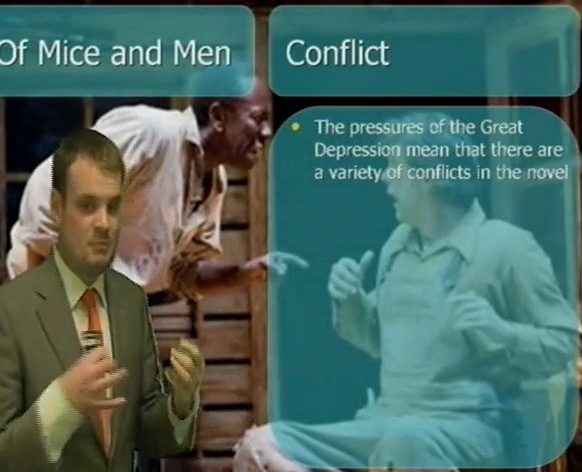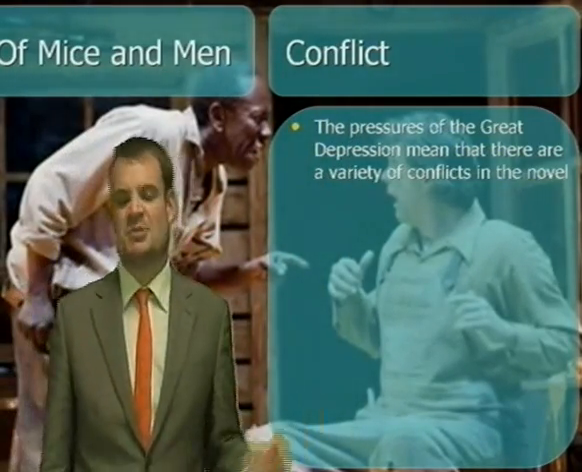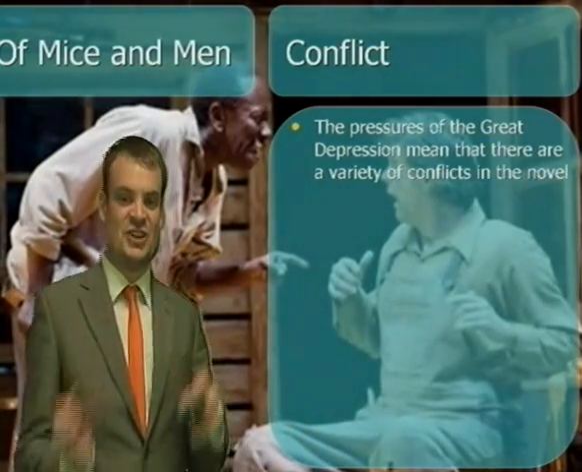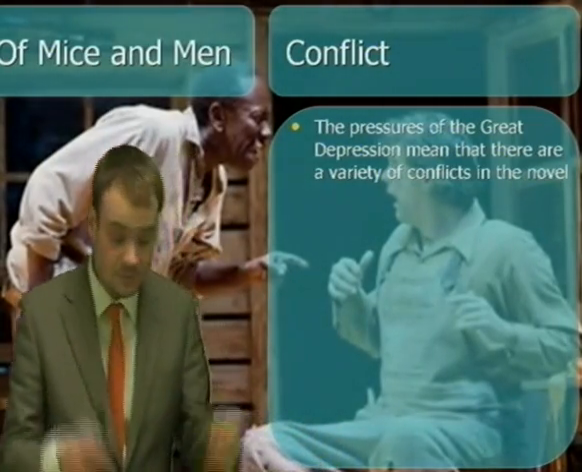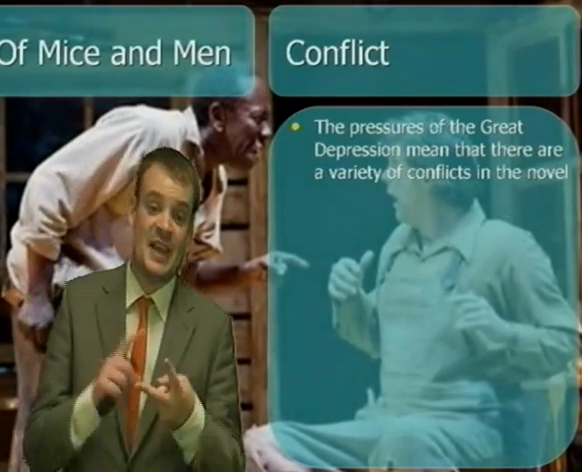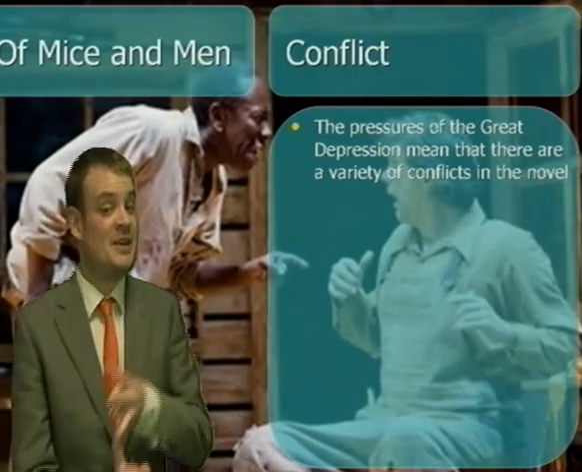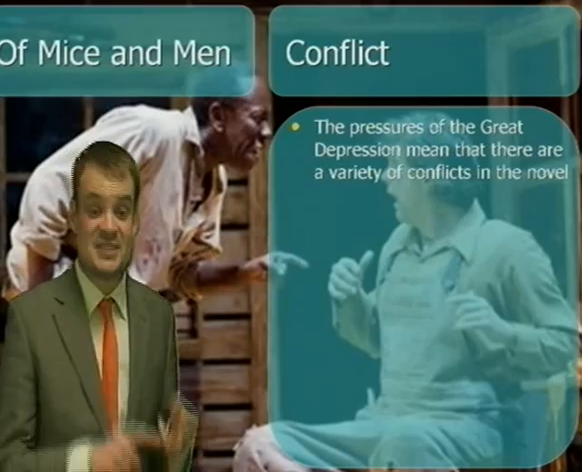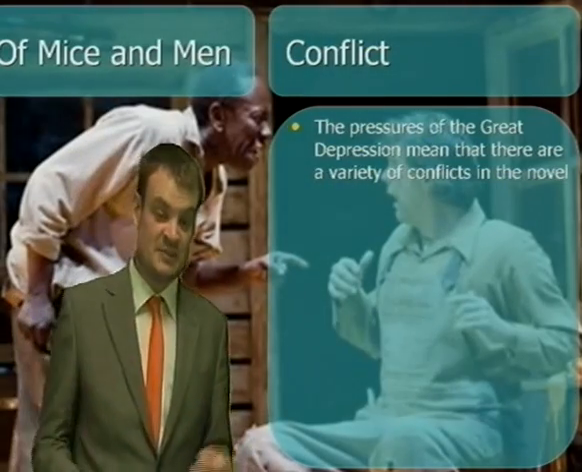And if we think about conflict, people falling out, well, it's inevitable that that's going to happen given the pressures that the Great Depression placed on their lives. People haven't got secure jobs, they haven't got enough money, they're uncertain about their future, and this uncertainty is clearly going to drive the conflict in the story.